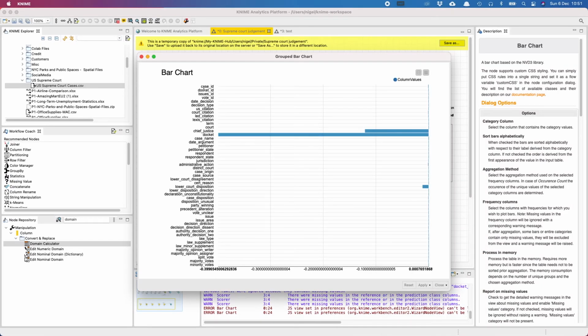As you can see here, there are about 40-50 different attributes, and in this particular instance, the Chief Justice, the docket, and the lower court disposition are the three biggest attributes that resulted in that particular decision.